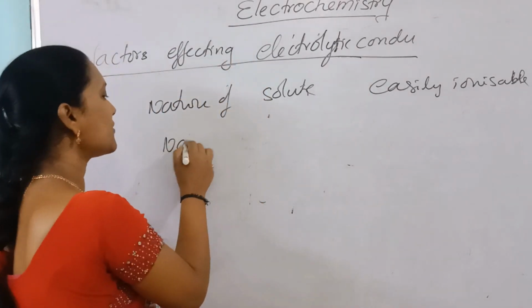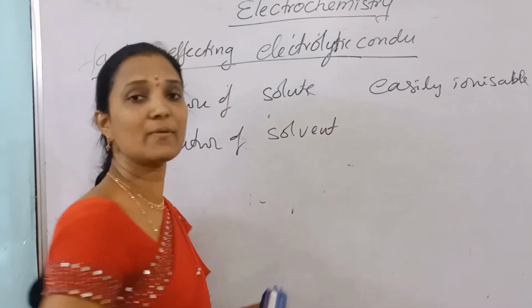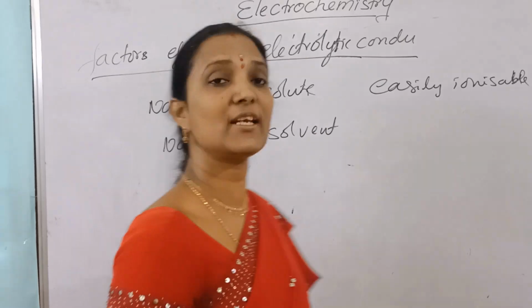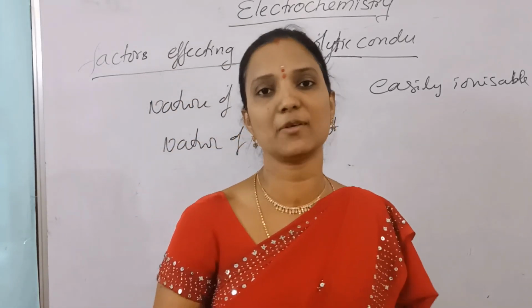Conductance also depends on the nature of the solvent, whether it is a polar solvent or not. If it is a polar solvent, the compound produces ions easily.